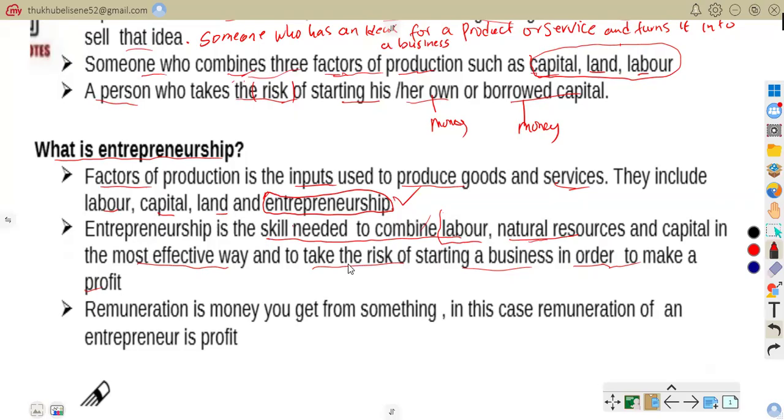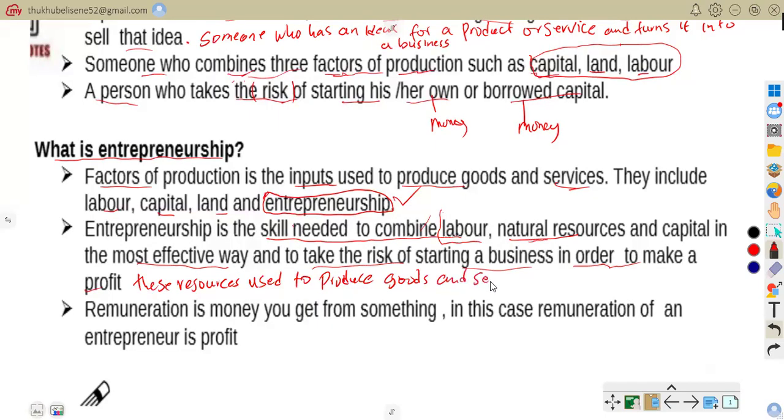In simple terms, these resources that we are talking about are used to produce goods and services.